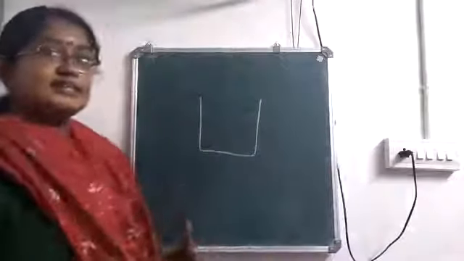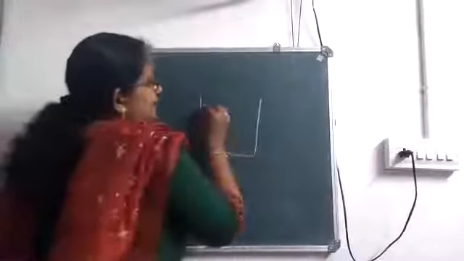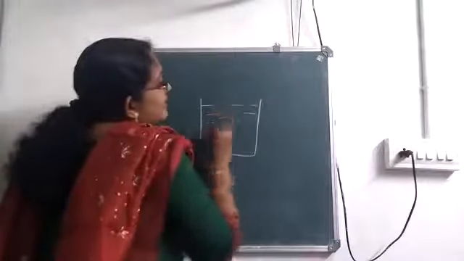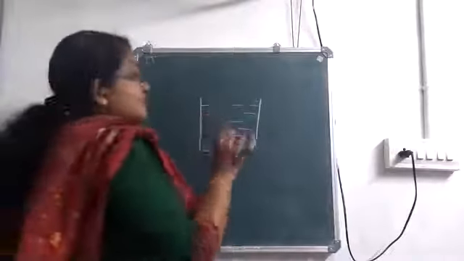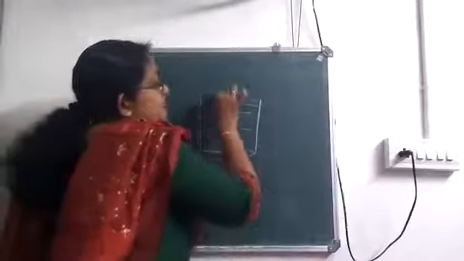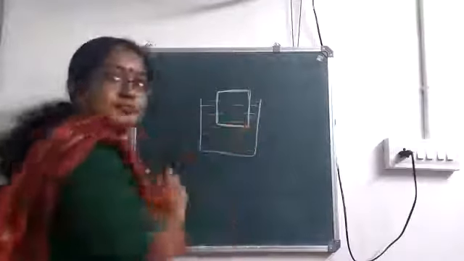It's very simple. When we say it in a sentence, it appears to be difficult, but it's a simple thing. Here I have considered a beaker containing water and an object which is immersed in it. So the body floats here.